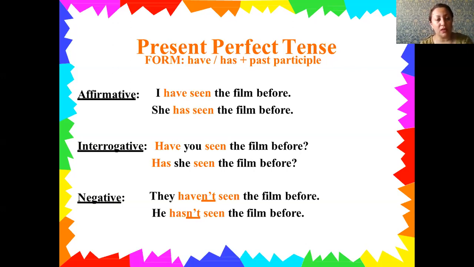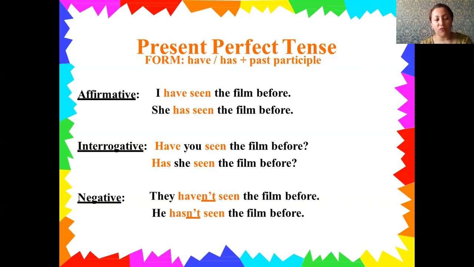Another present perfect form is the interrogative one. In order to make up such sentences, you should pay attention that, as in other interrogative sentences, the auxiliary verb should be sent before the subject, and therefore you should make up sentences like, have you seen the film before? Here you first use the auxiliary verb, then the subject, then verb 3, and so on.